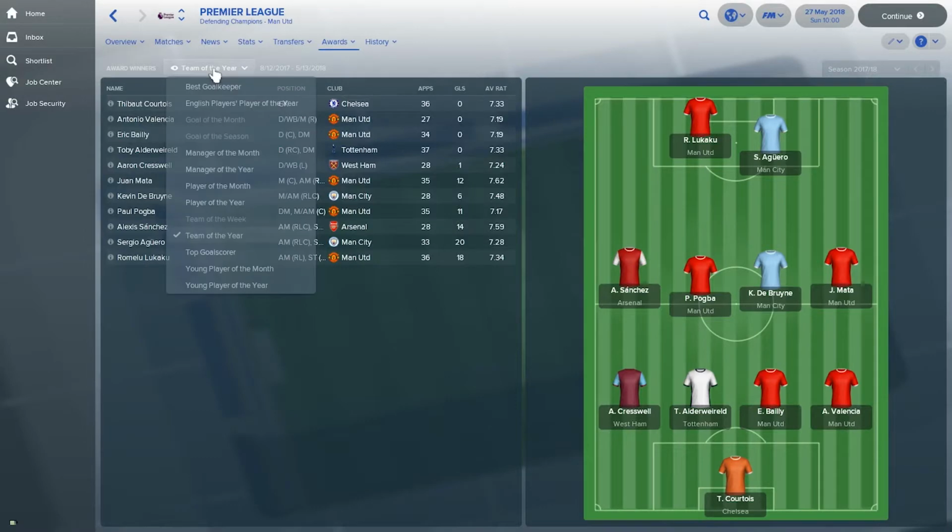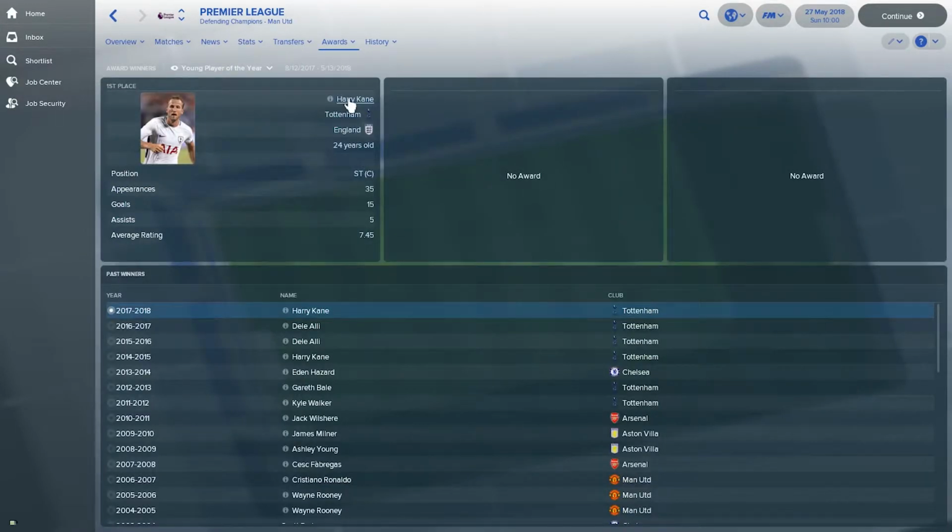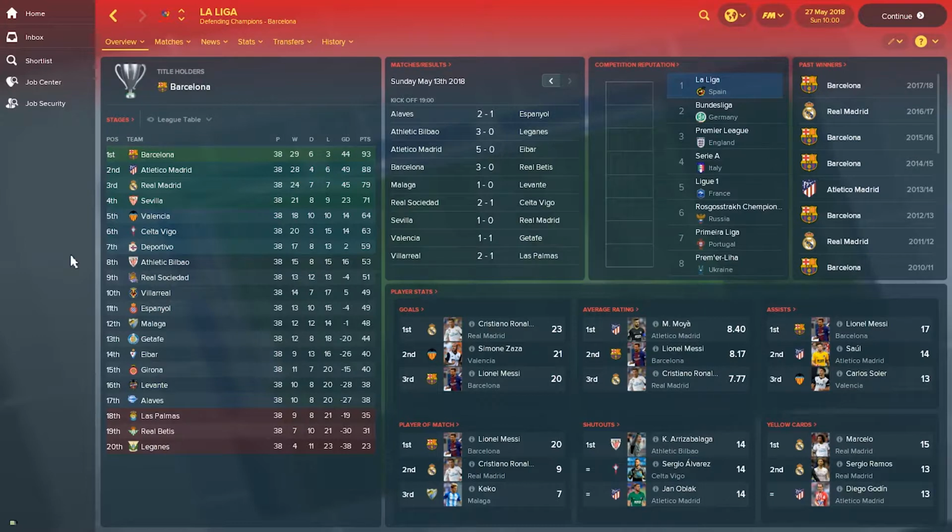And what else can we see here? We can see the Young Player of the Year award has gone to Harry Kane, who has scored 15 goals and 5 assists for a 7.45 average rating. The rest of the leagues I'm going to cover very quickly.